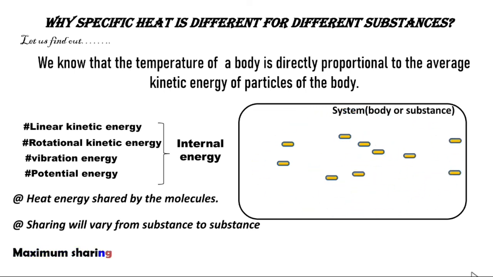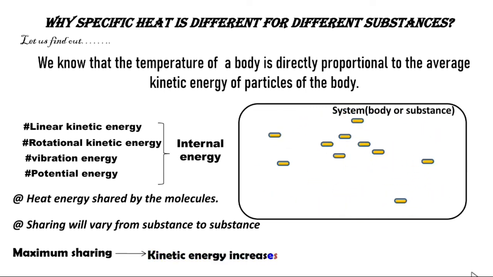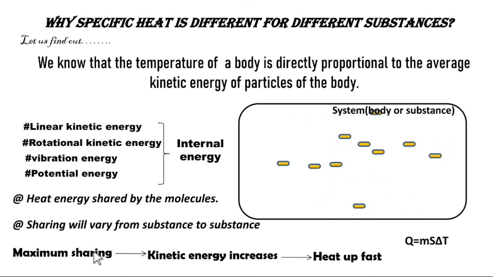In simple words, if you supply heat energy and the particles of the system share maximum heat energy among themselves, then kinetic energy increases, and the substance heats up fast. If the particle sharing is less or minimum, then kinetic energy decreases, and the substance heats up slowly.